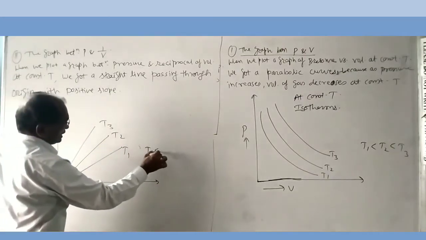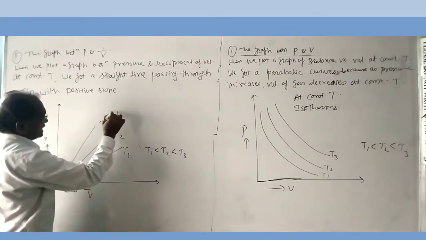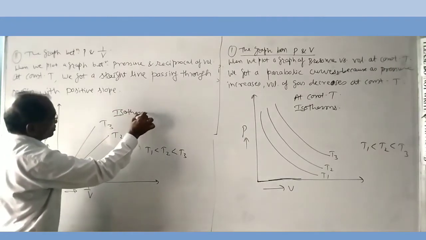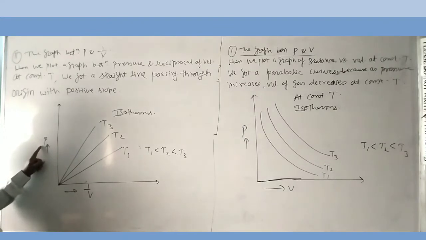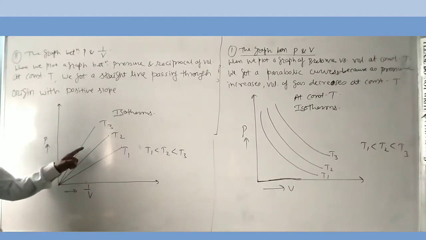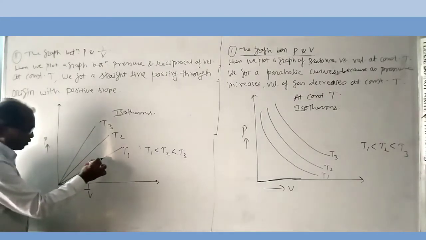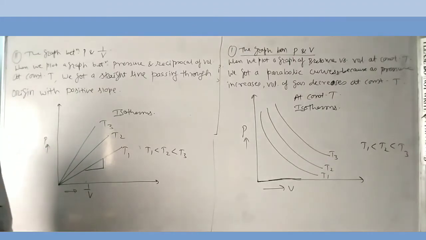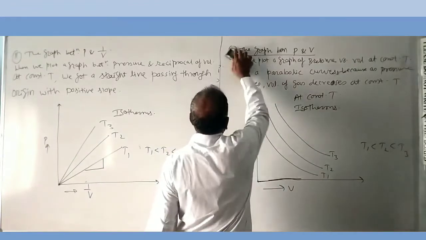Similarly here, T1 is less than T2 and T2 is less than T3. At constant temperature, these graphs are also called isotherms. According to the statement of Boyle's law, pressure is inversely proportional to volume, so pressure is directly proportional to 1 upon V. Therefore, we get a straight line passing through the origin with positive slope. This is the second type of graph for Boyle's law.